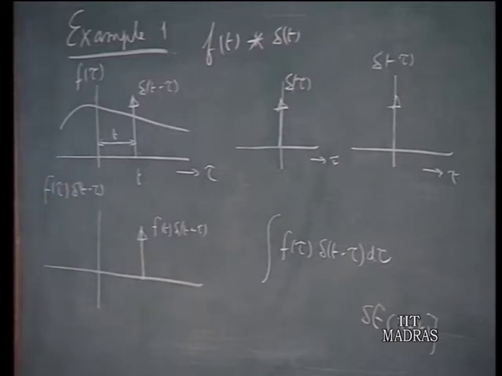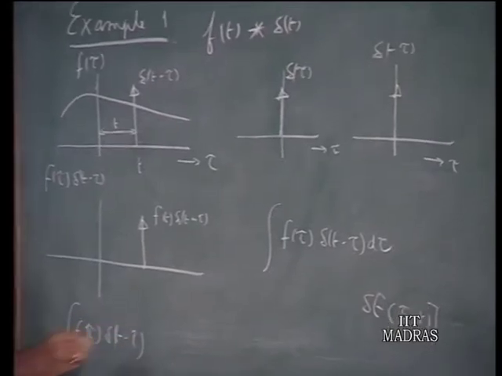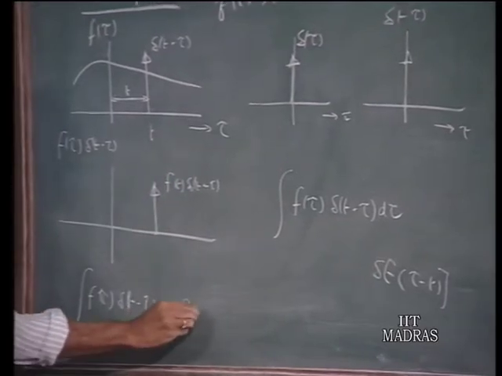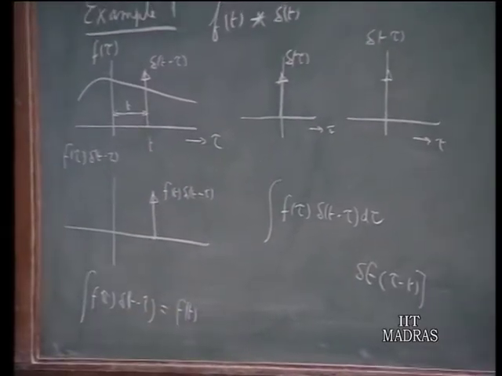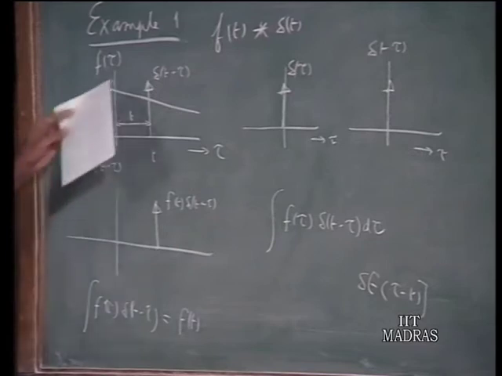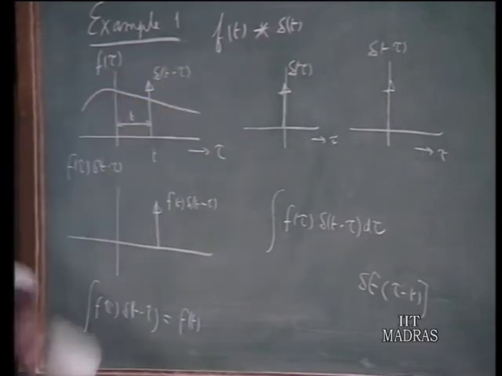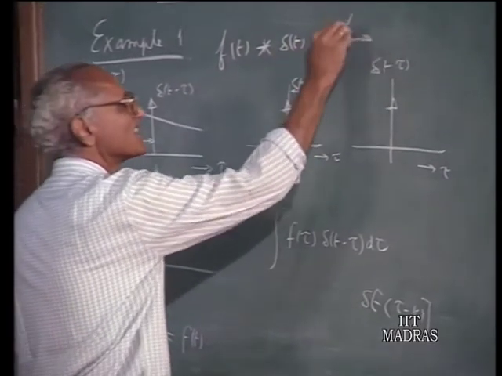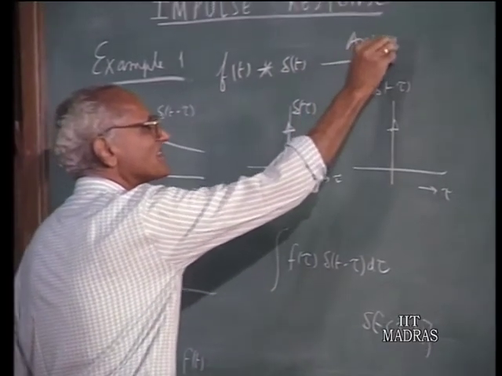And when you integrate that, f tau delta t minus tau, the area under this curve is f of t. So, the result is that f t convolved with delta t is f t itself.